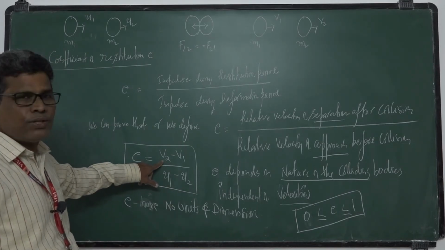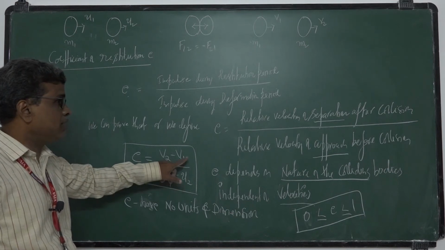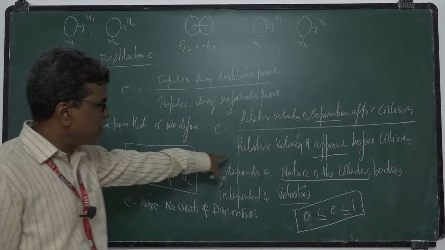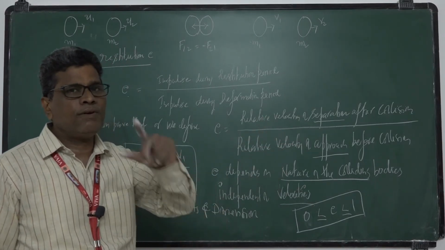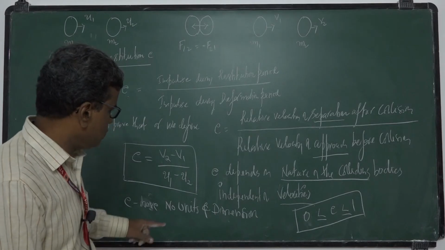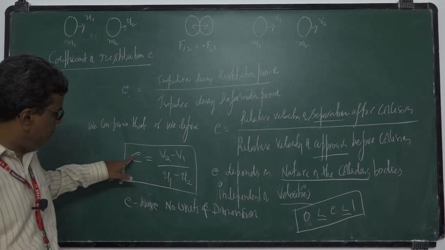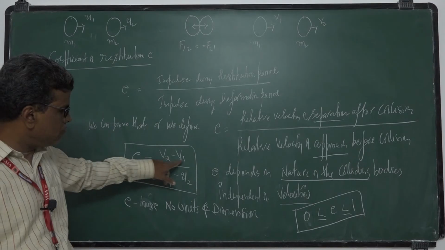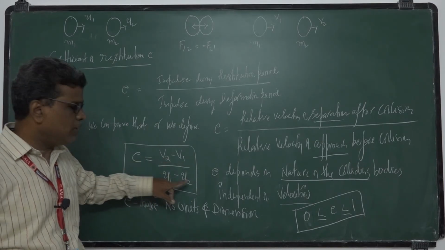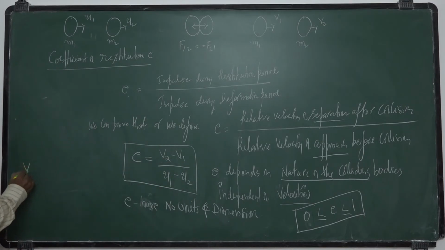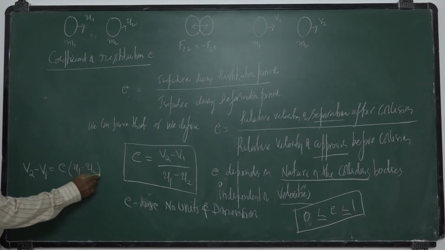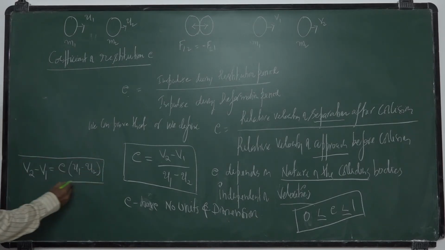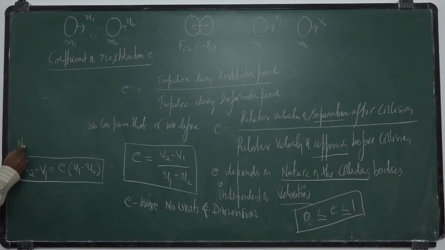We already proved that relative velocity of separation after collision is equal to relative velocity of approach before collision, in one-dimensional elastic collisions. So there e value becomes 1. If you substitute e equal to 1, you will get V2 minus V1 is equal to U1 minus U2.